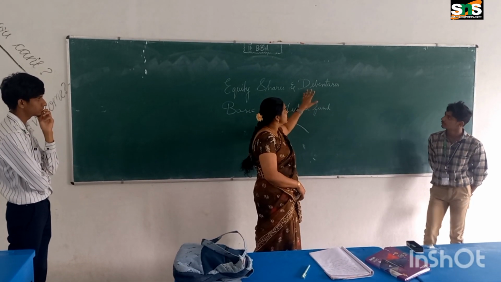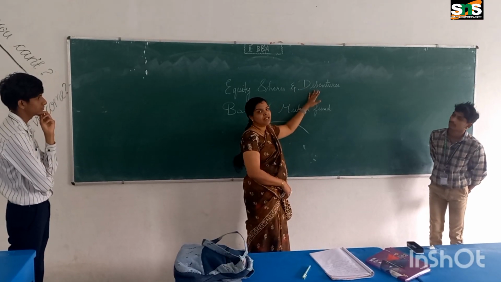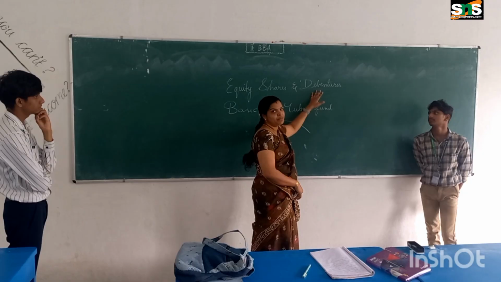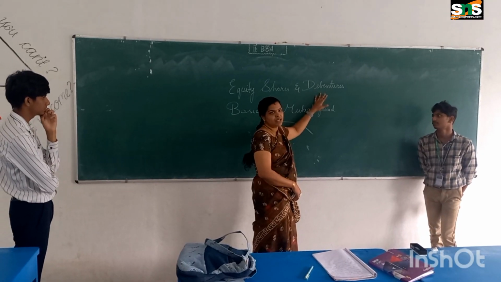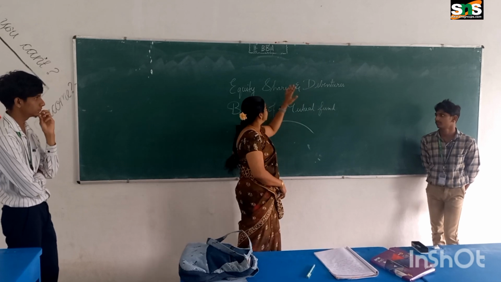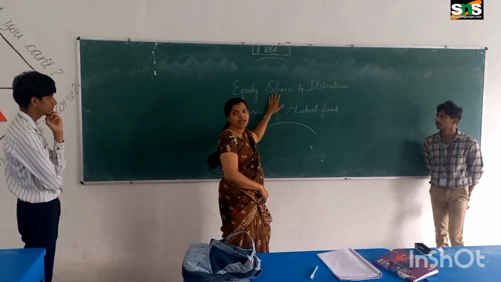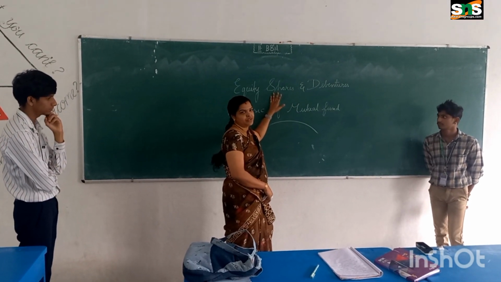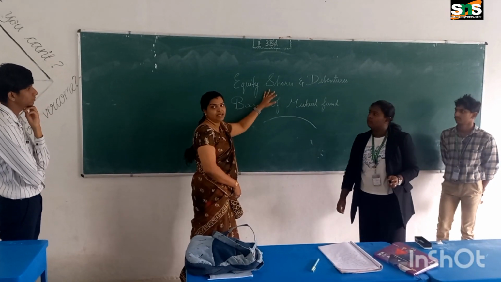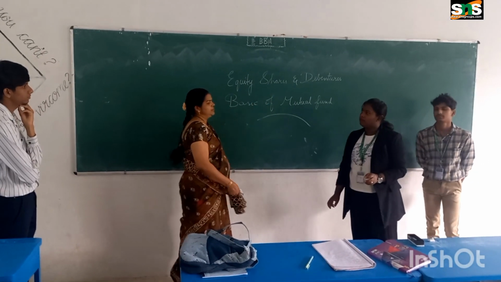When the business needs finance, it issues debentures. Those who invest in debentures are called creditors. For their investment they get interest, but the equity shareholders get the dividend from the business profit.